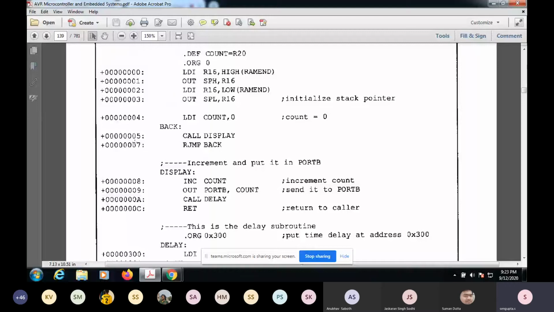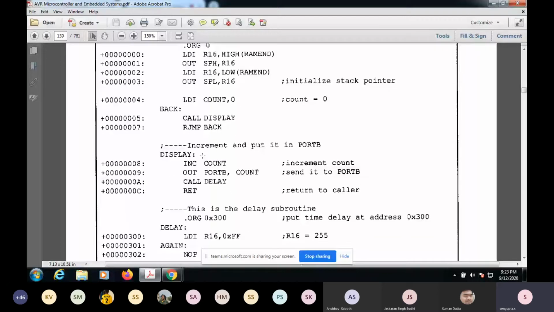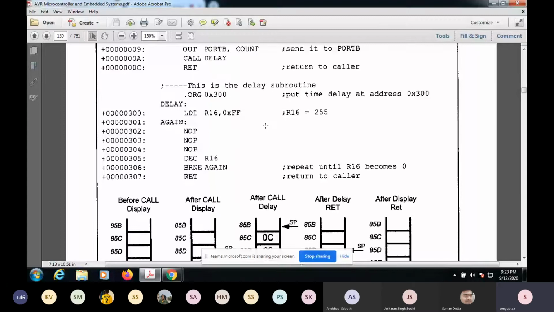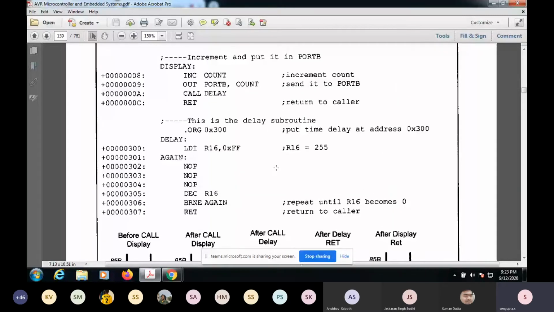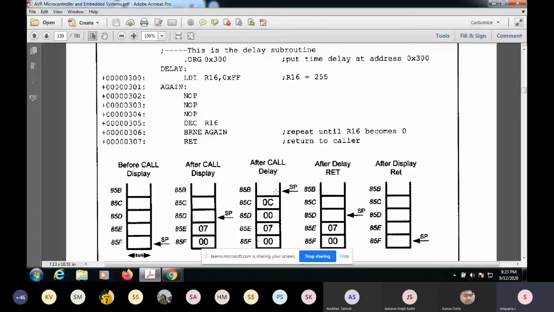Are you getting it? After this ret, I'll read this address 0007, and I'll again start executing, and it will keep on going back. Yes, sir, so this is to preserve the continuity. See, these are all automated things. For you it may seem very obvious, but for the processor, it is all very structured and methodical. It has to be told where to go and at what time.